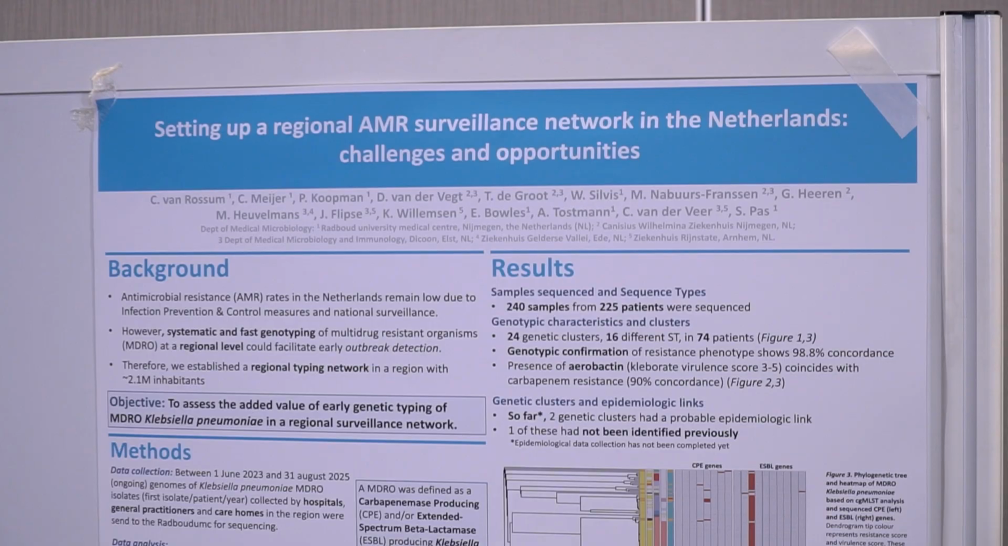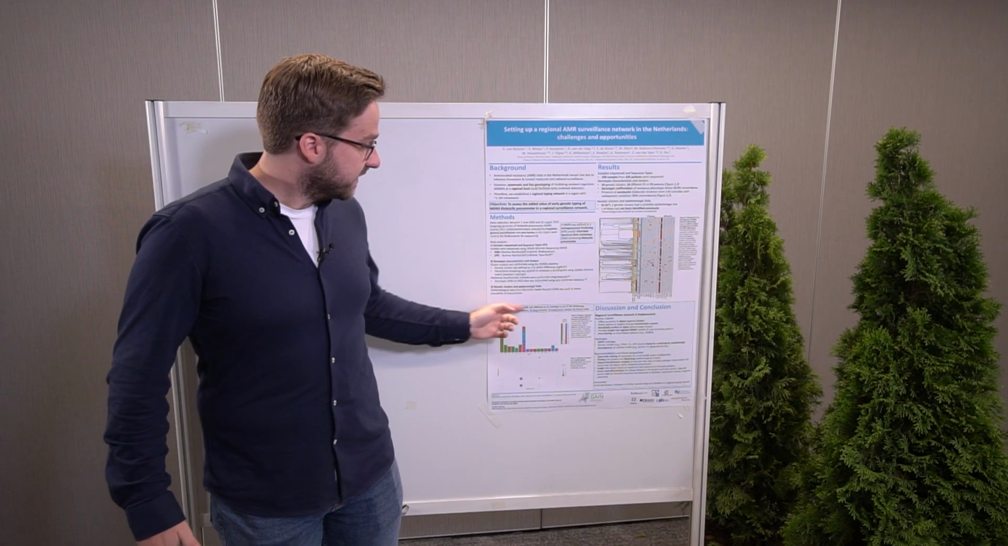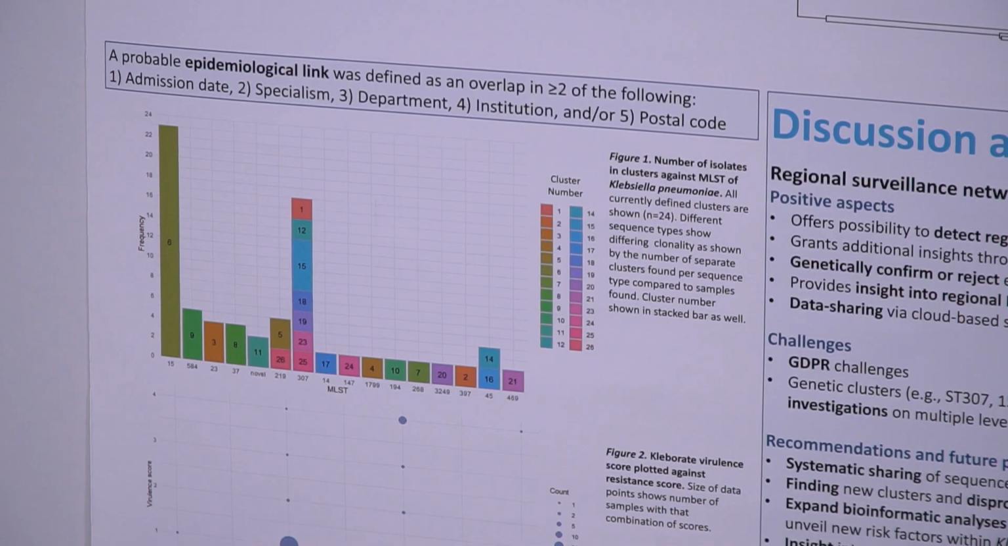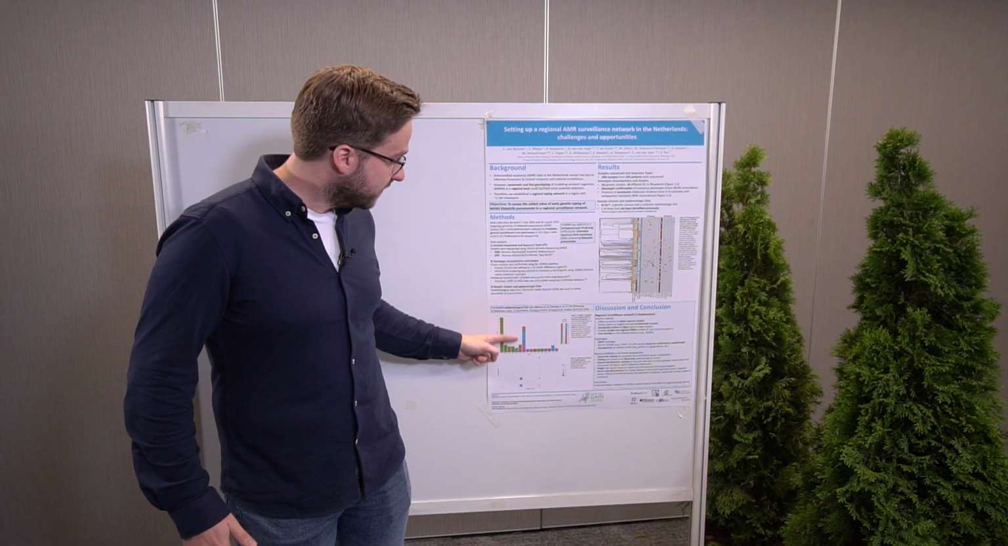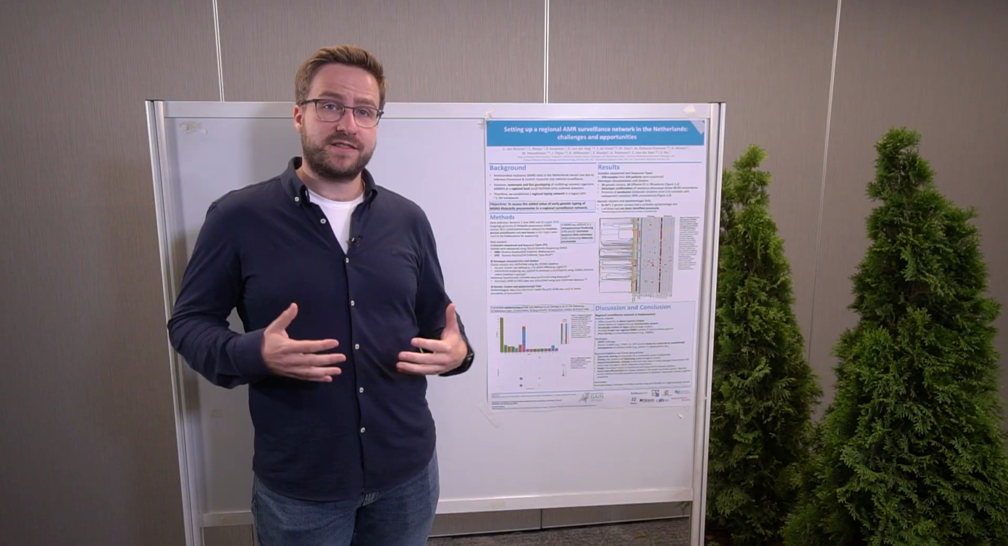If we then look at our results, we have sequenced up till now 240 samples from 225 patients. If we look at figure 1, we can see that we have found so far 24 genetic clusters, and clusters are defined as less than 15 alleles difference. And if we look, we see a nice spread of sequencing type. However, we see a lot of sequence type 15 and sequence type 307, where there's diversity in 307, but there's not in 15. So that could be very interesting that there's a big cluster.